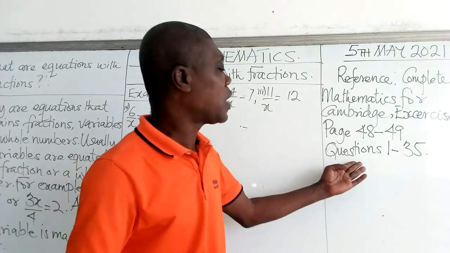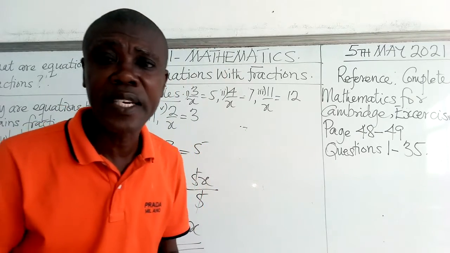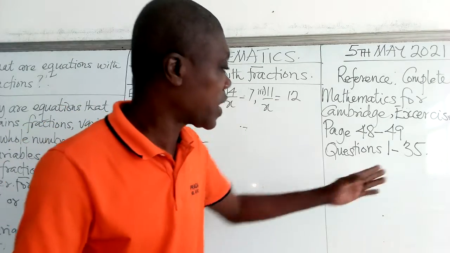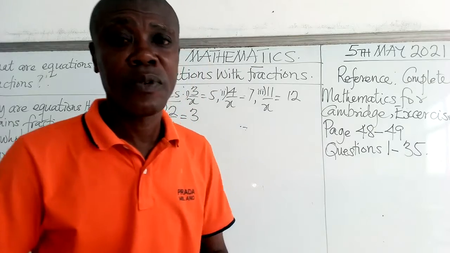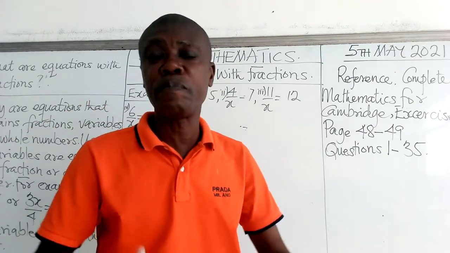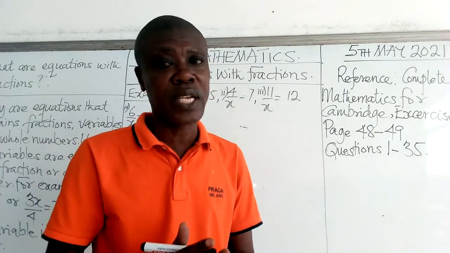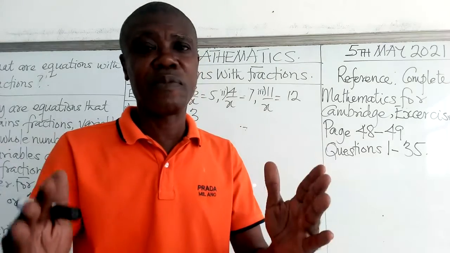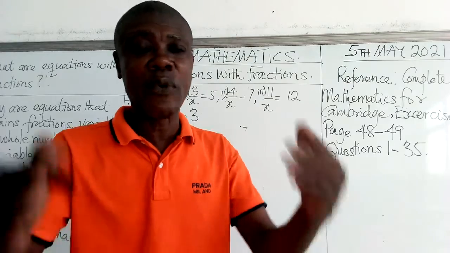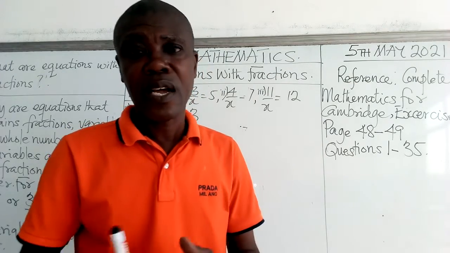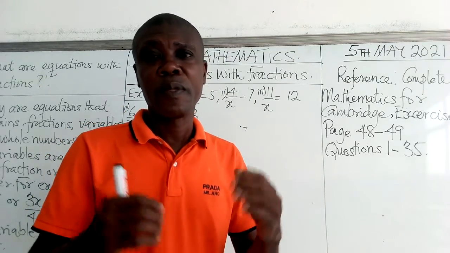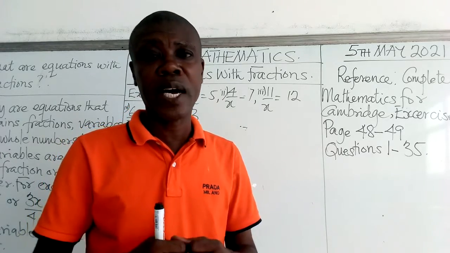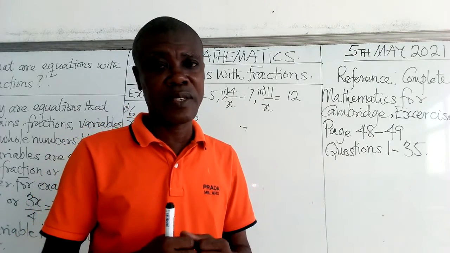And then you have to answer questions 1 to 35, as on the board. Please, it is very, very important for me. I want to have your work, mark it, and then record your marks so that I'll be able to prepare or to submit your marks for your report cards.